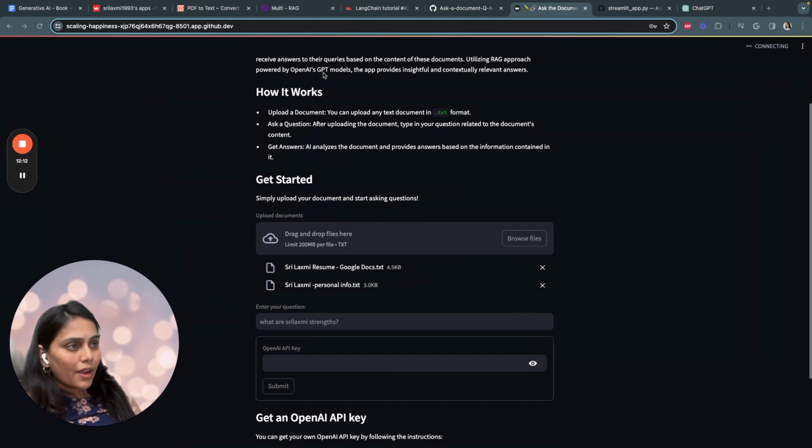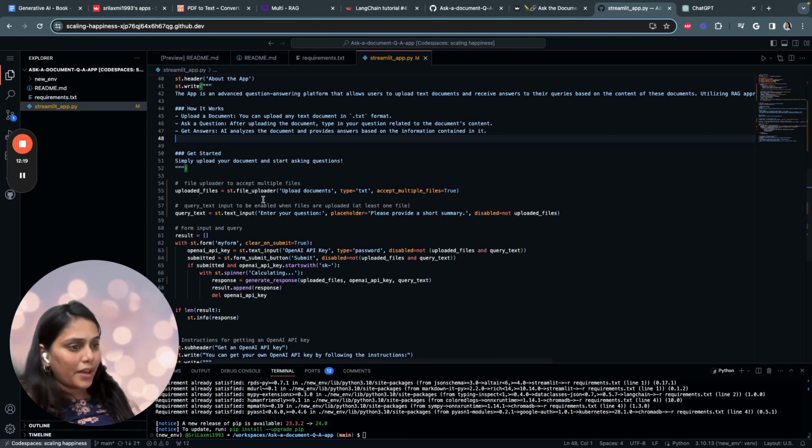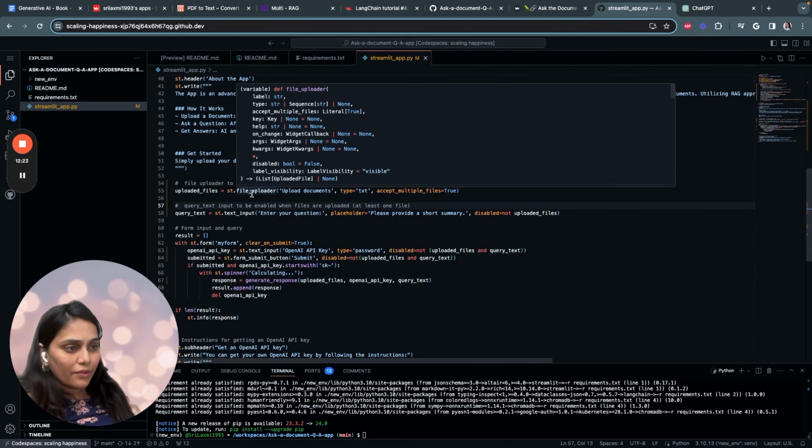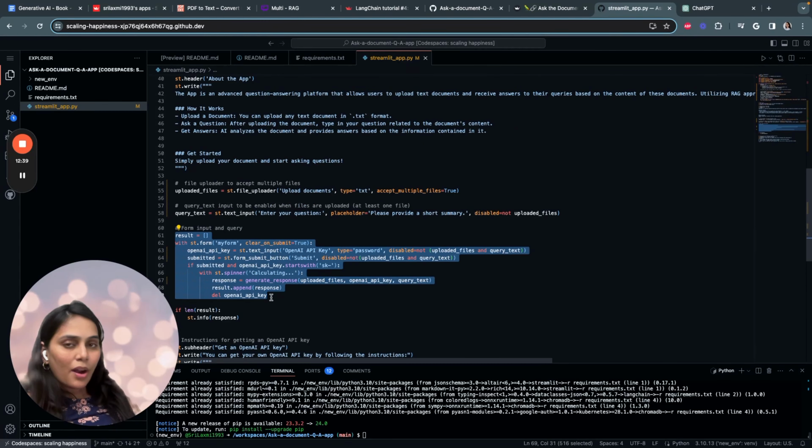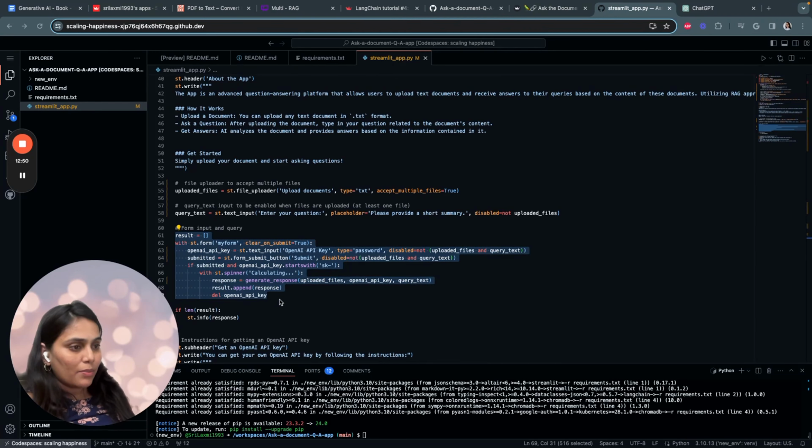And then we have to create 2 input fields. As you see here, we have 2 input fields: one where the user uploads the document, and one where they enter their API key. So using st.file_uploader of Streamlit, we ask the user to upload their documents, and using st.text_input, we ask the user to enter their question. And this part of the code is part of the Streamlit application. It handles the form submission, including collecting the API key, checking the form has been submitted, and generating a response based on the uploaded files.